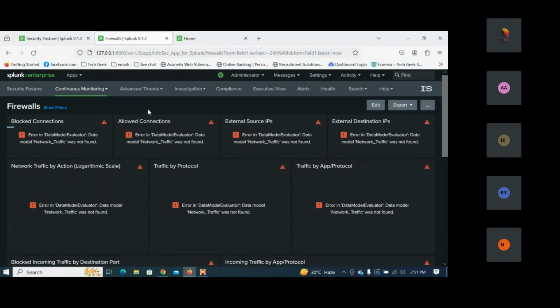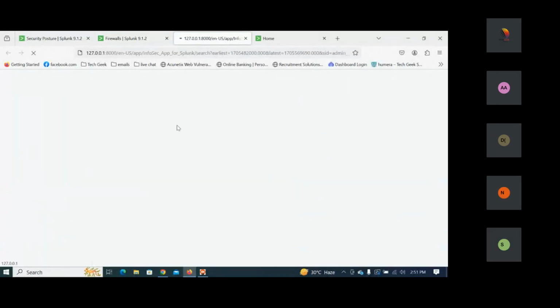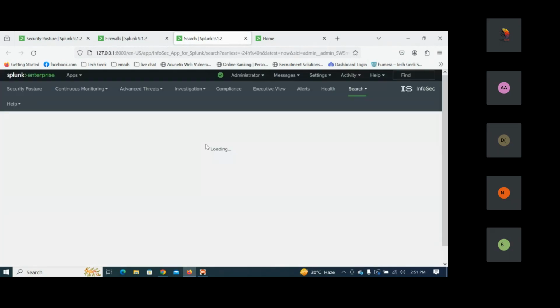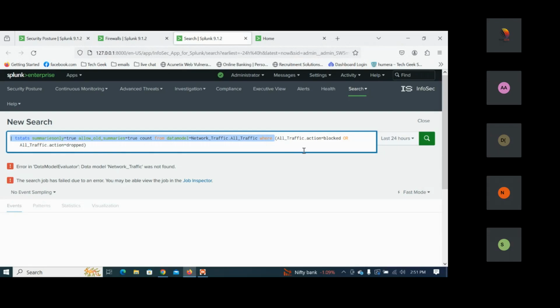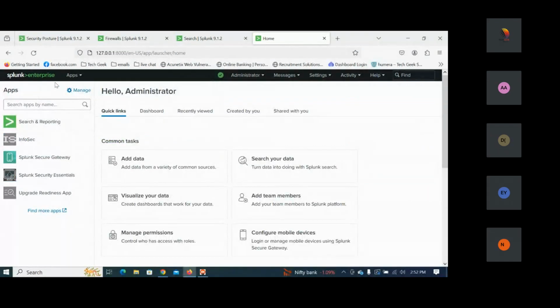What are the block and allow connections? We even have the tear down connection. If I want to see the block and allow connections, generally if I click on this, I can get an idea of what fields I require here. Here we can see this is all the data model. We can see all traffic as a block connection, the block or drop connections they have taken, and they have taken the stats count of those numbers. It's a very simple part.